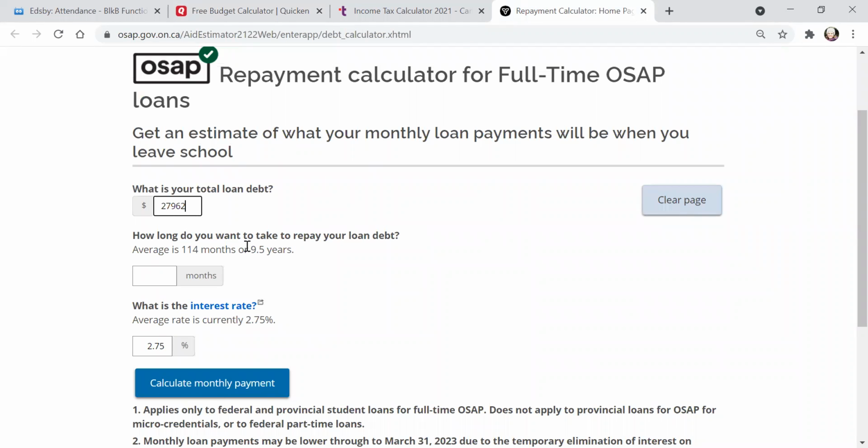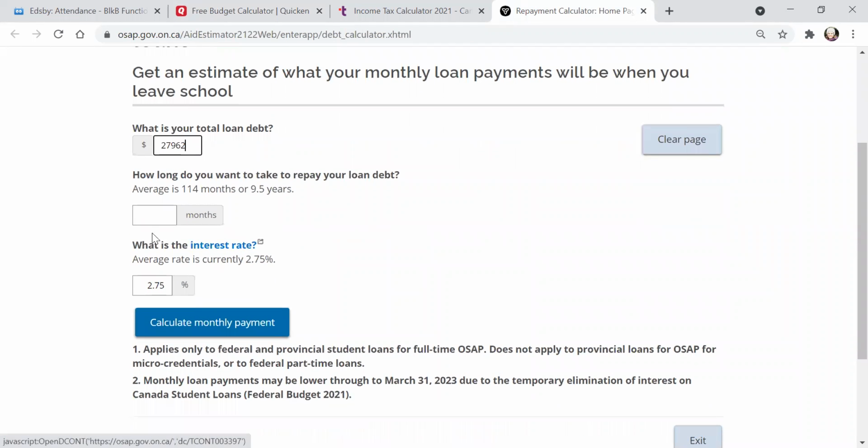So I just plugged in Sasha's numbers. You guys can play around with how long you want to take to pay this off. It says right here, the average to pay it off for most people is almost a decade. So guys, think about that. If you graduate university at 22, 23 years old, you're paying for that until you're about 30, your young 30s. That's crazy. So play around with that first.